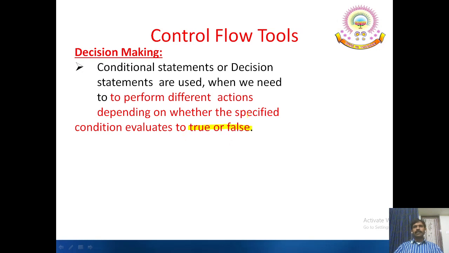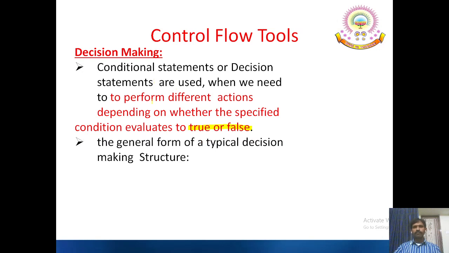That means if the given condition is true, what has to be done is specified as a block of statements, and if the condition is false, then what has to be done is specified as separate block of statements. This we had seen in C programming. Once again we see in Python programming. The syntax and the execution procedure is same, maybe a little change in our keywords. Let us see them.